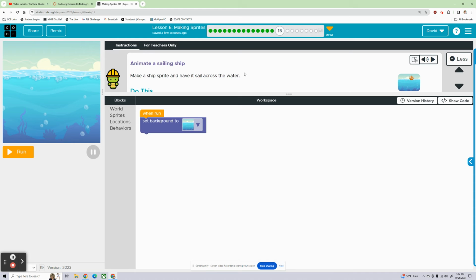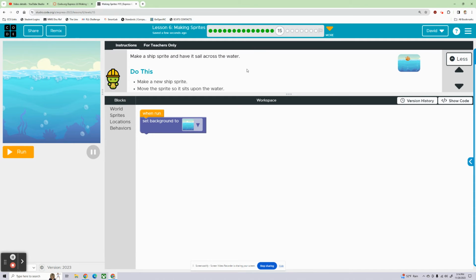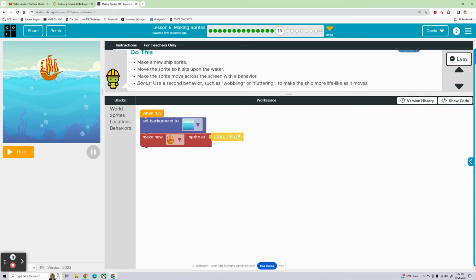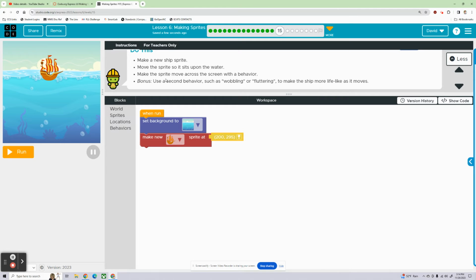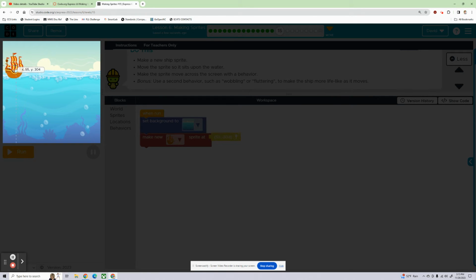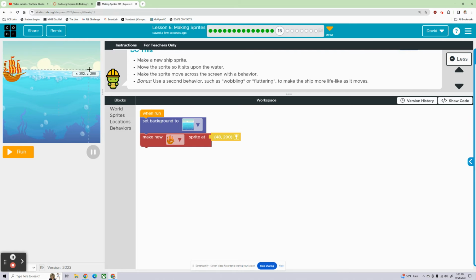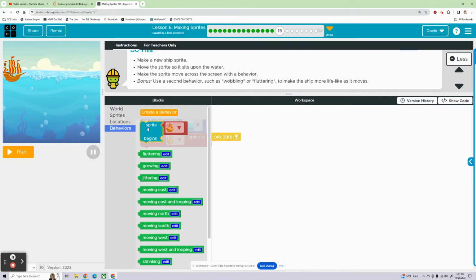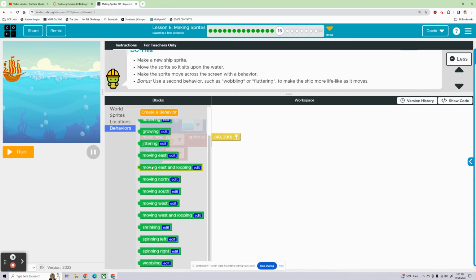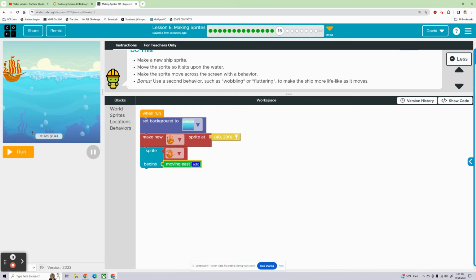Bubble 15. We're going to animate a sailing ship. Yeah. We're going to make a ship sprite and have it sail across the water. So this, we're going back to square one here. Top of the water. There you go. And then we're going to move the sprite so it sits upon the water, make the sprite move across the screen with a behavior. Okay, so let's actually put it over here so it can glide to the right. So behaviors, sprite begins, and it's going to move east or move right. Run. There it goes. Oh, very quickly. The wind's really blowing.